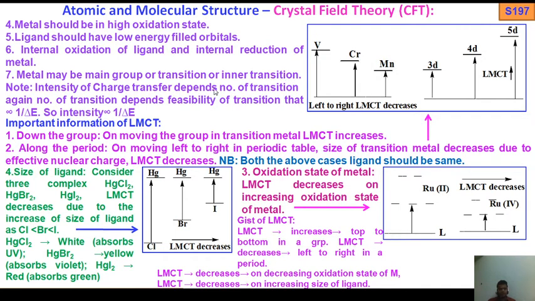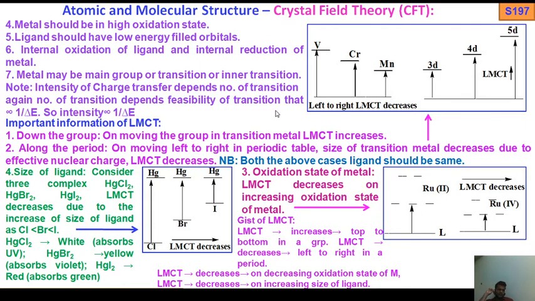Okay. Note, intensity of charge transfer depends on the number of transitions. Intensity of charge transfer, nothing but electron transfer, depends on the number of transitions.